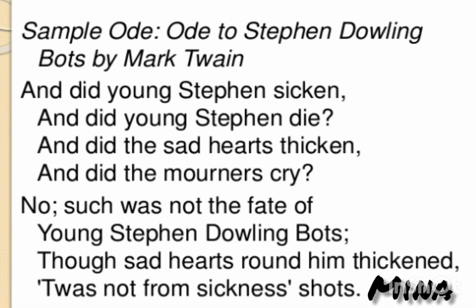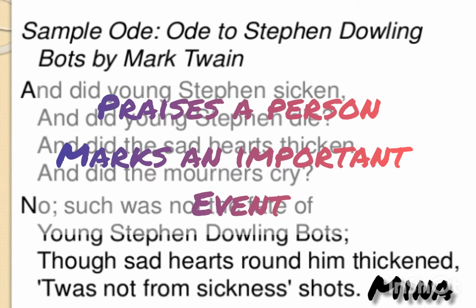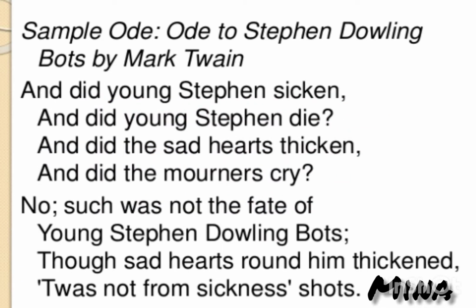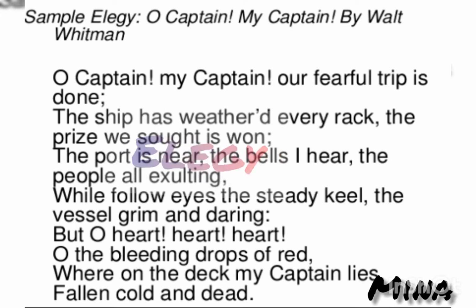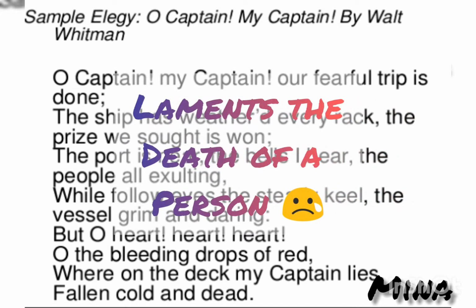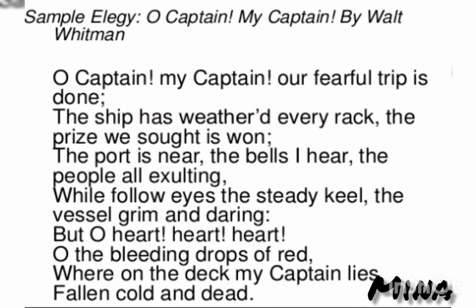The second subtype is called an ode, which is a lyrical poem that praises a person or marks an important event. Here's an example also in the picture. The last subtype, which is called an elegy, is a poem that laments the death of someone or praises the life of someone. The example is in the picture as well.